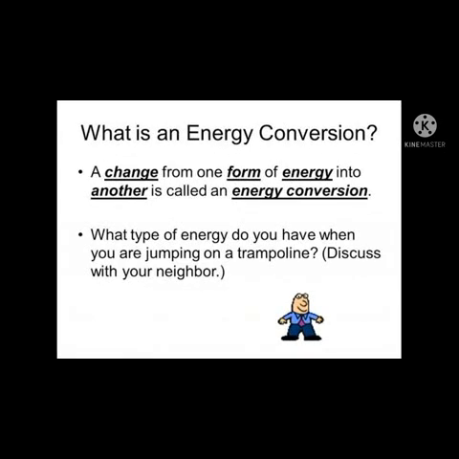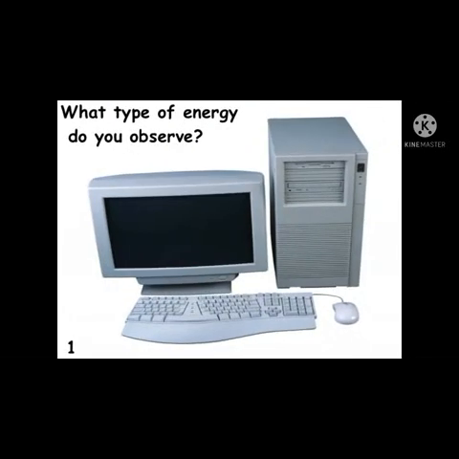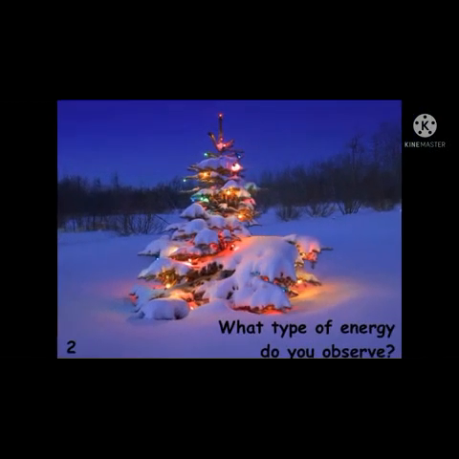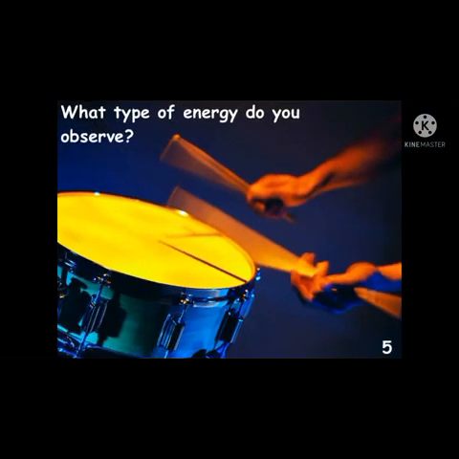Now the question is, how is energy converted from one form to another form? A change from one form of energy into another is called an energy conversion. What type of energy do you have when you are jumping on a trampoline? Can you examine what type of energy it has? What type of energy do you observe in these examples?